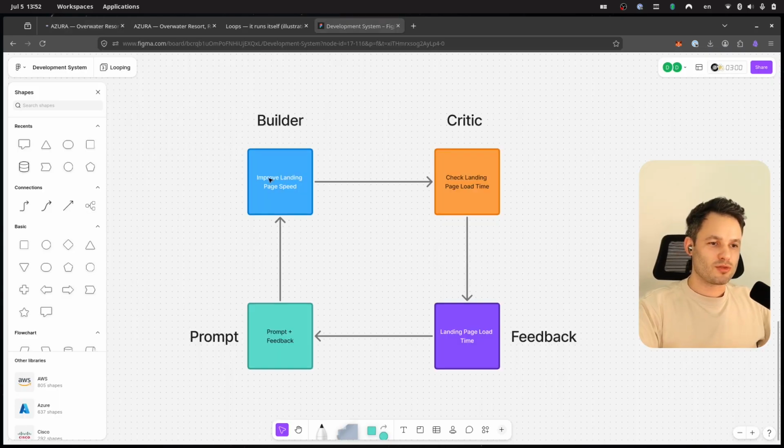The way we're going to do this is we're going to have a building agent, and the building agent is going to be improving the landing page speed. Then we're going to have a critic who is going to use Playwright as well as Lighthouse to try to measure how long it takes this website to load. He's going to produce some feedback, and then that feedback is going to get fed back into the builder.